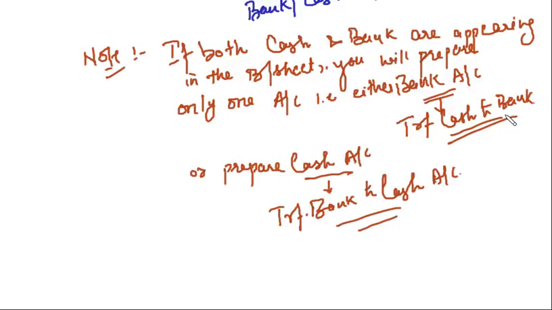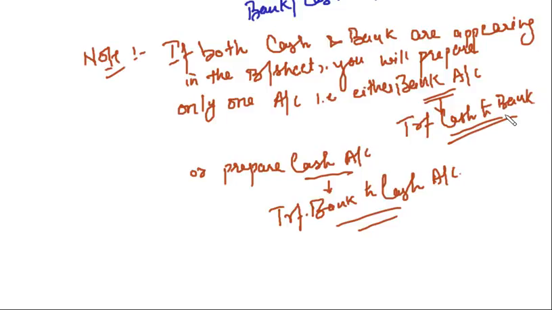Right? So if both the cash and bank account balances are appearing in the balance sheet, it is advisable to prepare only one account. Either prepare the bank account or prepare the cash account. Transfer the other account balance to the account you are preparing. If you are preparing the bank account, transfer the cash account to bank account. Entry will be bank account debit to cash account. If you are preparing the cash account, then transfer the bank balance to cash account. The journal entry will be cash account debit to bank account. Clear? I hope this much is clear.